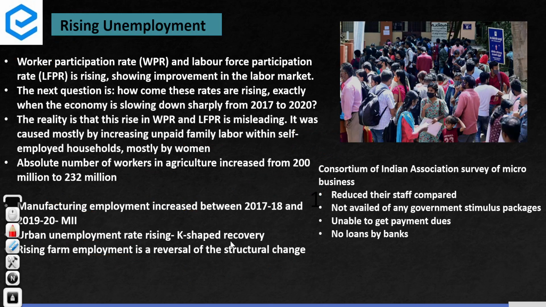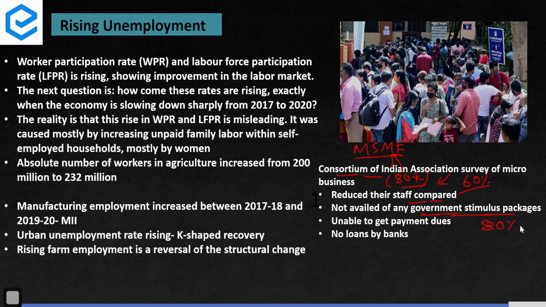Now, the MSME sector, there is no data on MSMEs itself. An informal survey conducted by the Confederation of Indian Associations covered around 60 to 80,000 MSMEs, small businesses, and they found that many of them had cut down their staff. Around 60% of MSMEs had cut down their staff, and more than 80% did not use government stimulus packages. Around 30% were unable to get their payment dues. They deserved these payments back from private and government entities, but they did not get them, and most of them were rejected by the banks for loans. This is happening at the practical level.